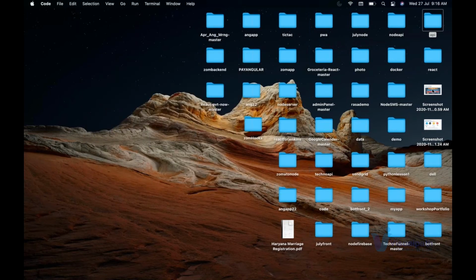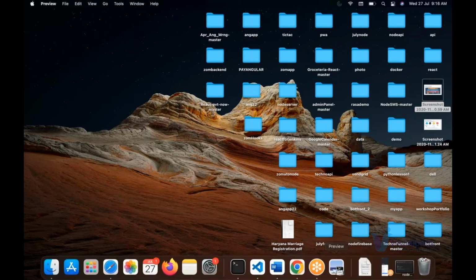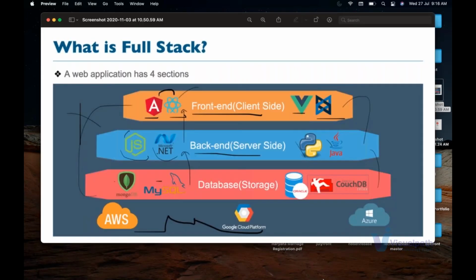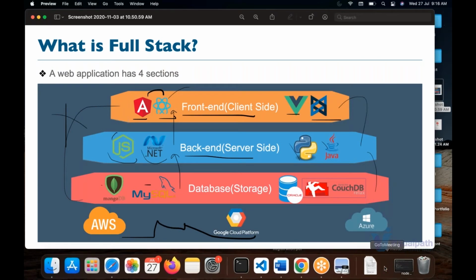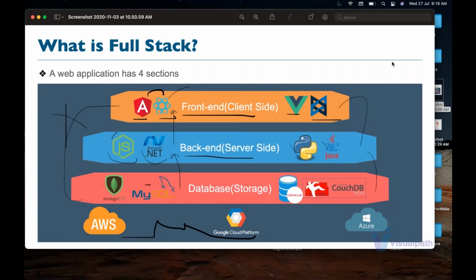Now, guys, when we talk about any application, any means any application, every application has 4 major sections. What are those 4 major sections? Front end, back end, database, and server.